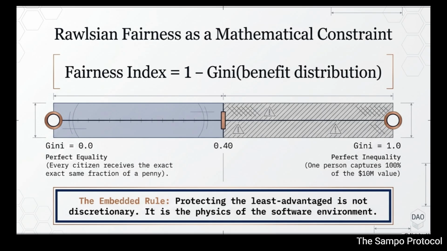Thresholds. Let's talk about the thresholds, because we saw this in the AI ethics engine subroutine. We saw the Gini coefficient limit of 0.40. That is the perfect example of how this governs. For those who might not be familiar, the Gini coefficient is a statistical measure of economic inequality in a population. A score of 0 means perfect equality. Everyone has the exact same income. Right. A score of 1 means maximum inequality. Like one person has absolutely everything and everyone else has nothing.